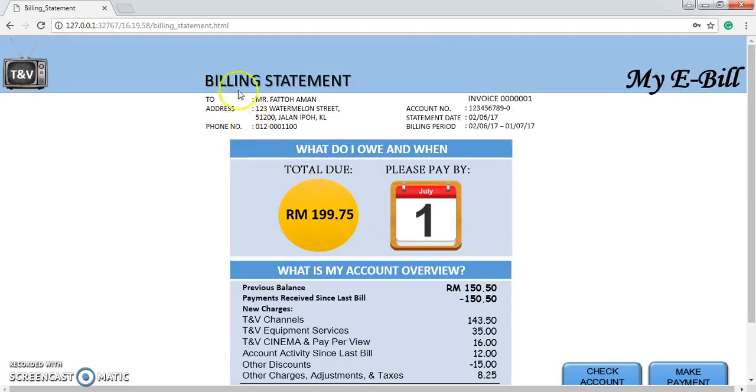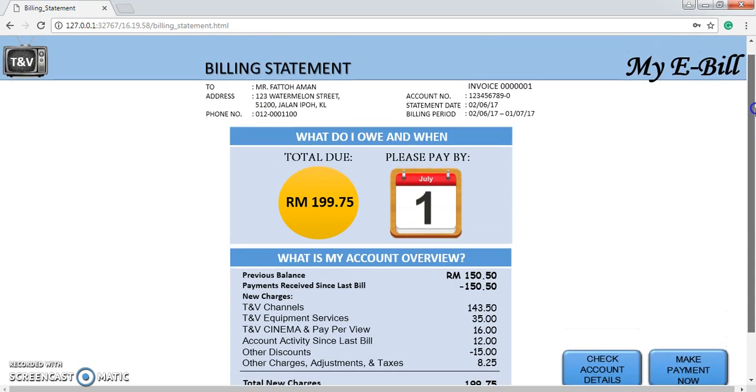Okay, once I successfully log in, I can view my billing statement. So this is my name, my address, my phone number, this is my correct phone number, and I need to pay RM199.75 before the 1st July of 2017.